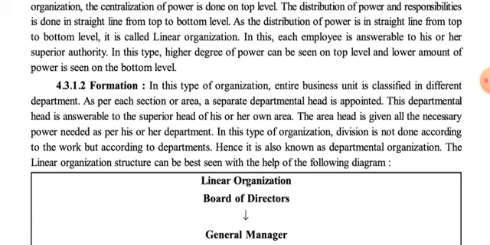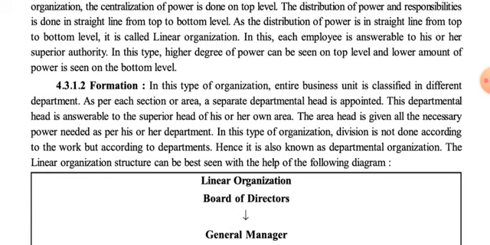So in this linear organization, as authority and responsibility move from top to bottom, each and every employee is answerable or accountable to his immediate superior authority, and they have to submit reports and work to their superior authority itself.